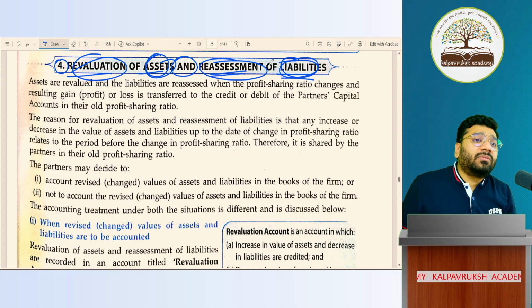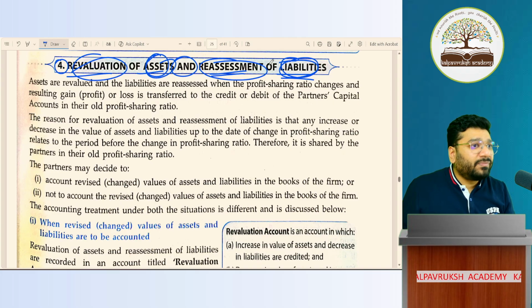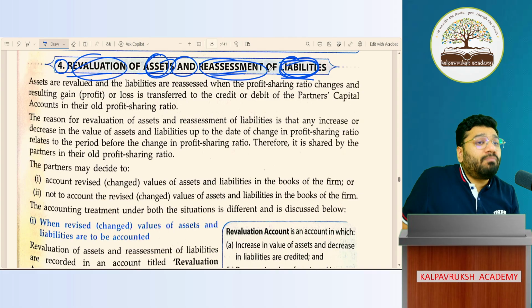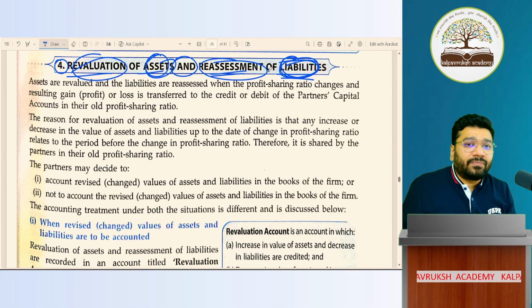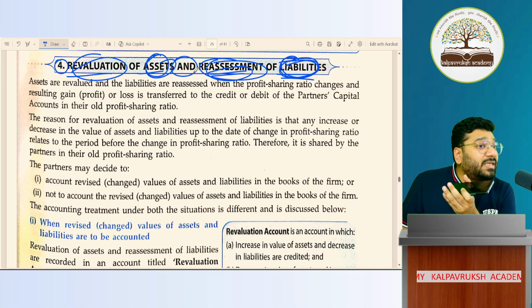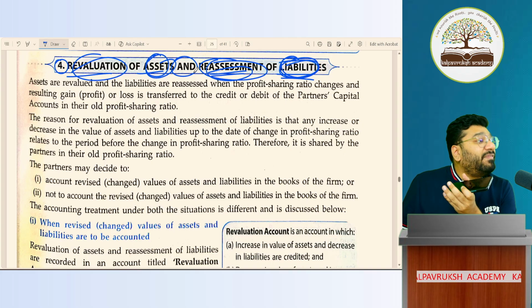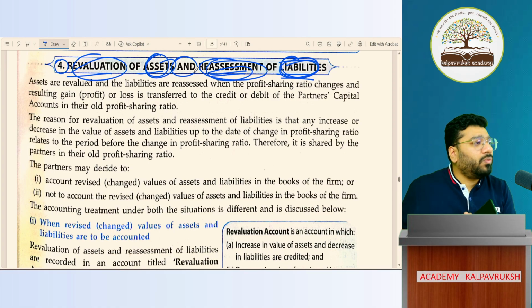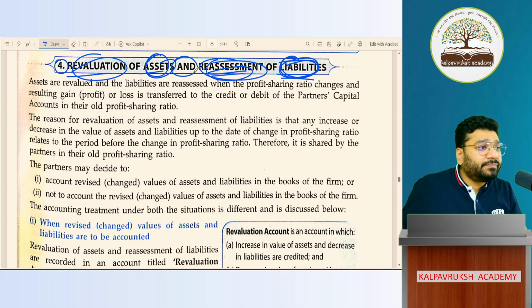Liabilities, how can they be revalued? If you revalue also, is there somebody to buy your liabilities? No. Got it, not got it? So liabilities are reassessed. Whether the liability to creditor is 1 crore, no? Should I pay 1 crore or more than that or less than that? So here, there is no market for liabilities. I cannot sell liabilities to anybody. Hence we don't use the word revaluation for that. The right term is reassessment. We're reassessing whether the creditor amount we have recorded in the books of accounts is fair or unfair. If it is unfair, reassess it and change the value. If it is fair, let it be there. So assets are always revalued and liabilities are always reassessed. Is the logic clear or not clear?